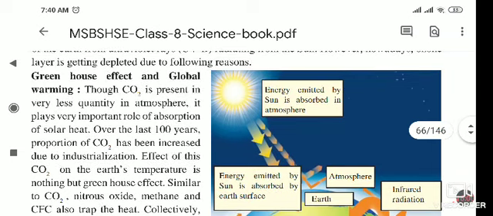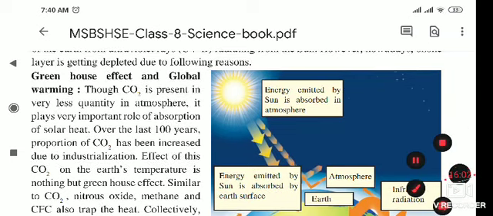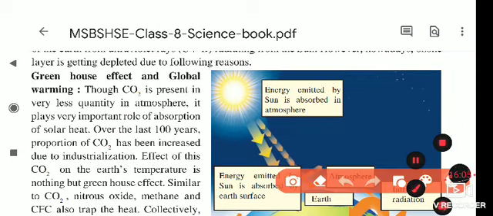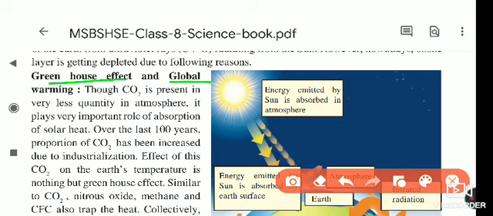So greenhouses, as we know, are now present in different places, and there is global warming. Due to the greenhouse effect, one of the results is global warming, which means the environment's temperature increases. This is called global warming.